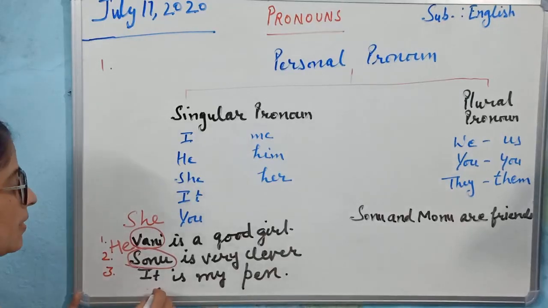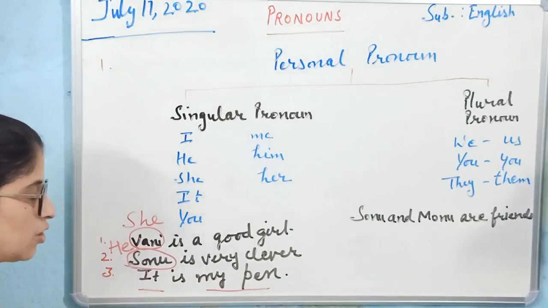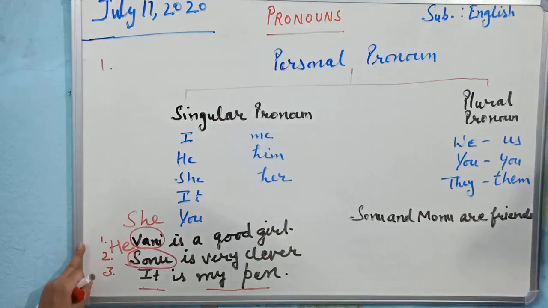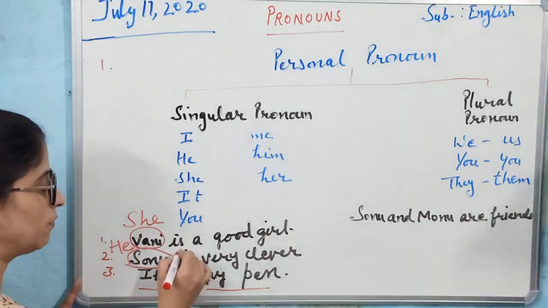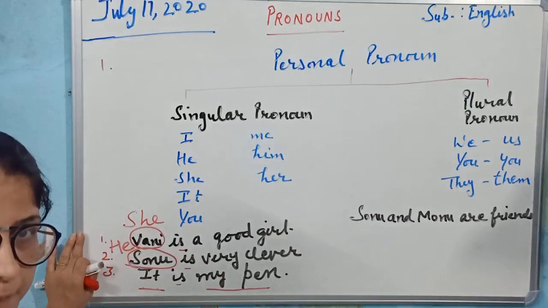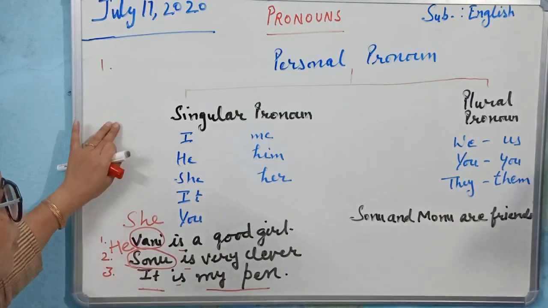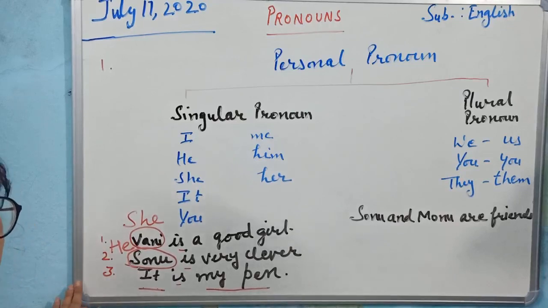It is my pen. In the third sentence, in place of my pen, here we have written it. All these are pronouns which are in singular form. That's why we have used a singular verb with this, which is. Okay. All these are singular pronouns, which are used in place of a single person or single thing. One person or one thing.